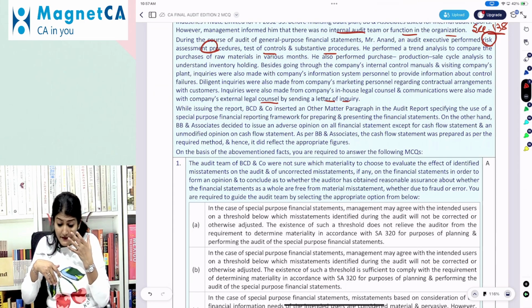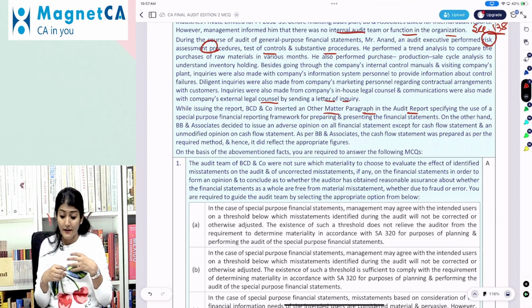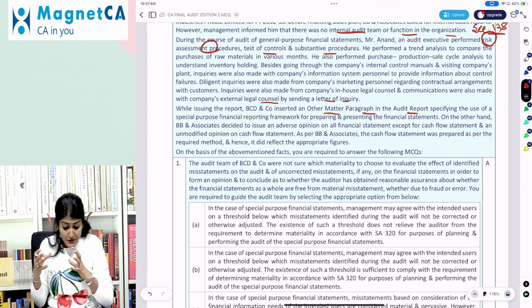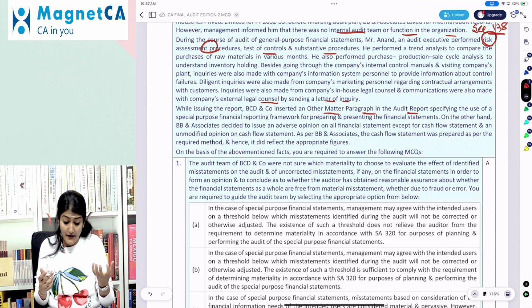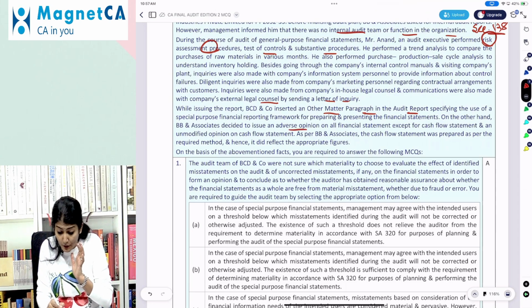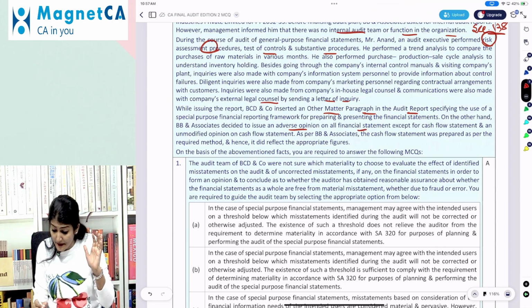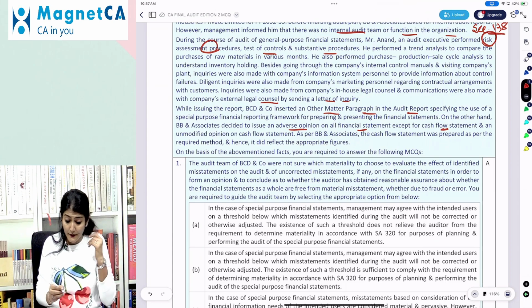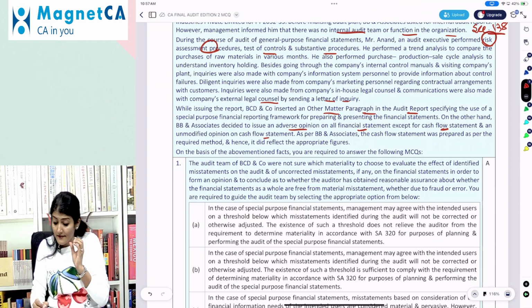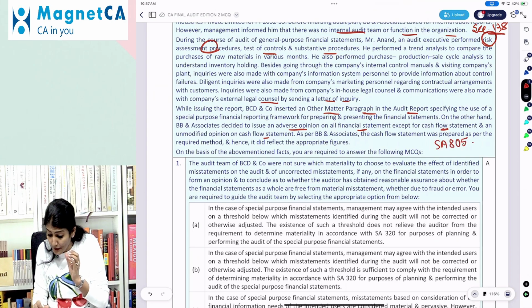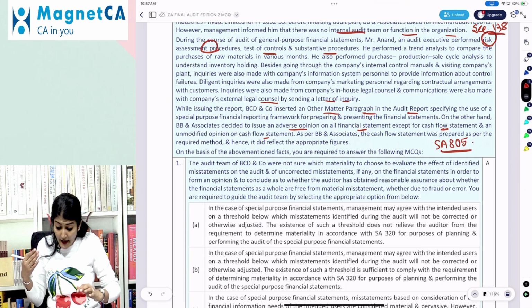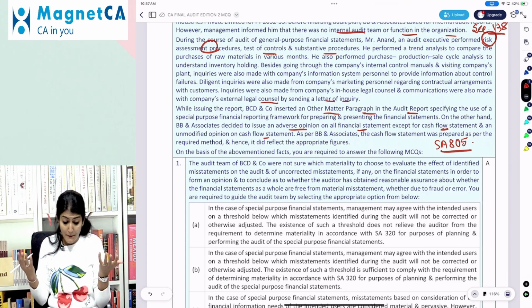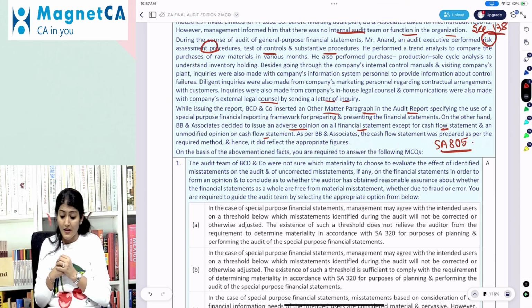While issuing the report, BCB and Company inserted an other matter paragraph in the audit report specifying the use of the special purpose financial reporting framework for preparing and presenting the financial statements. On the other hand, BB and Associates decided to issue an adverse opinion on all the financial statements except the cash flow statement and an unmodified opinion on the cash flow statement. So that is SA 805, where you're doing an audit of a part of the financial statement, single financial statement, specific element, account or item. As per BB and Associates, the cash flow statement was prepared as per the required method and hence it did reflect the appropriate figure. On the basis of the facts, answer the MCQ.